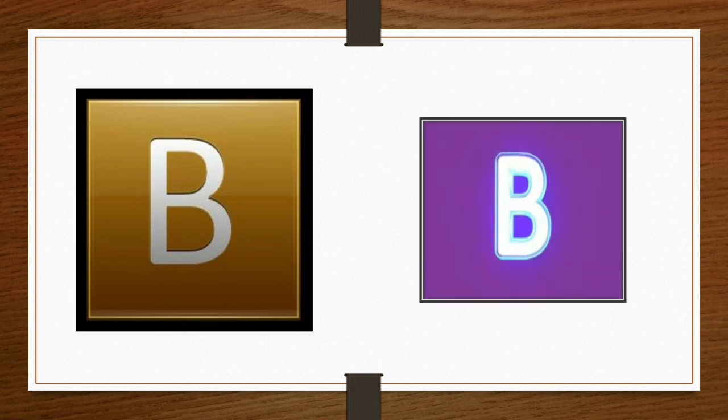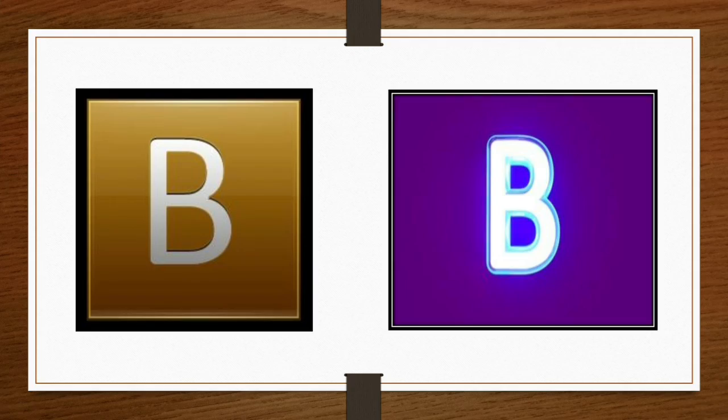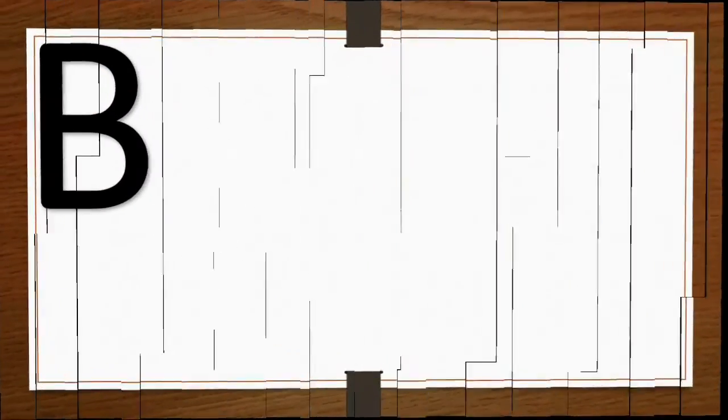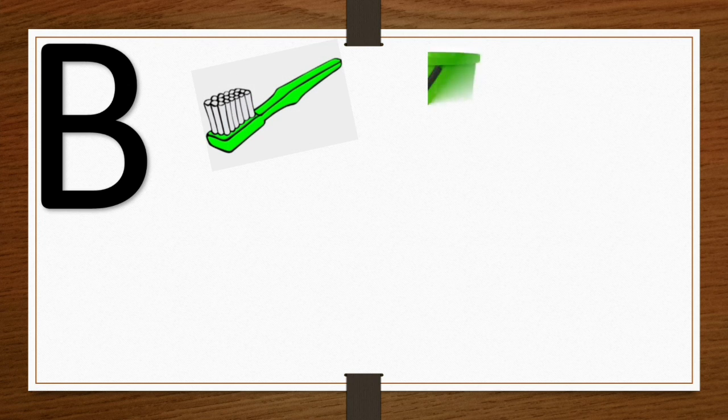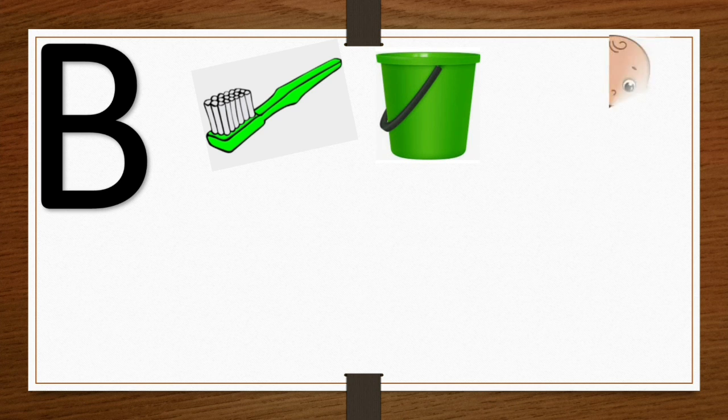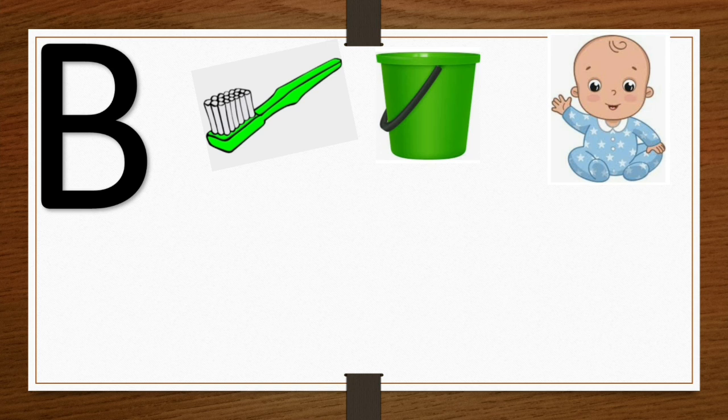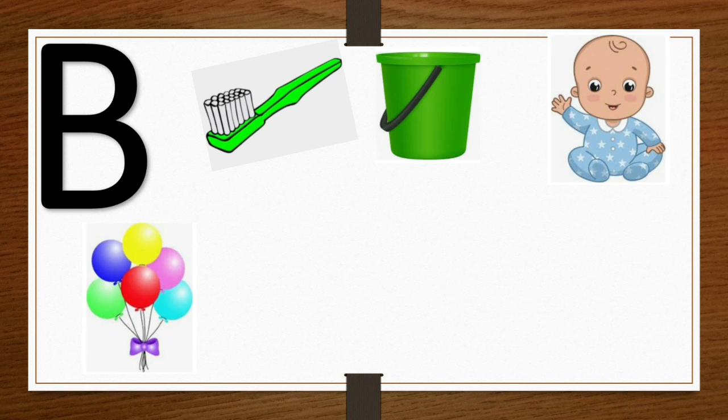B. Which letter is this? B. B says B. Let's do practice with pictures. B for brush. B for bucket. B for baby. B for balloon.